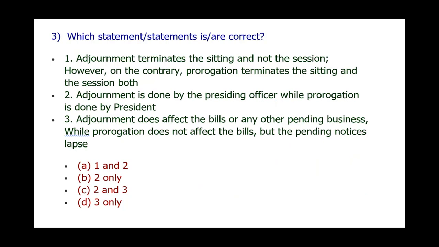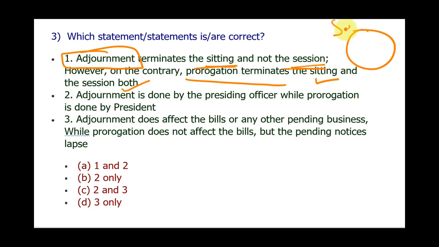Next, question number 3 is, which statement is correct? First option is adjournment terminates the sitting and not the session. However, on the contrary, prorogation terminates the sitting and the session. Now this statement is correct because adjournment, you need to understand these terminologies. Adjournment merely terminates the sitting of the house, but the session, now let's say this is session, but sitting is a subset of session. Now adjournment is capable enough to terminate the sitting but not the session, but prorogation has the power to terminate the sitting as well as the session.